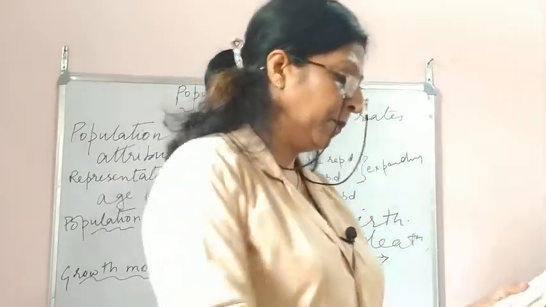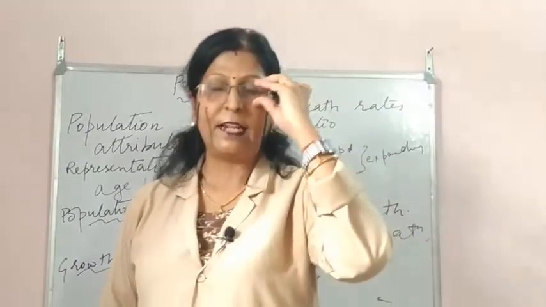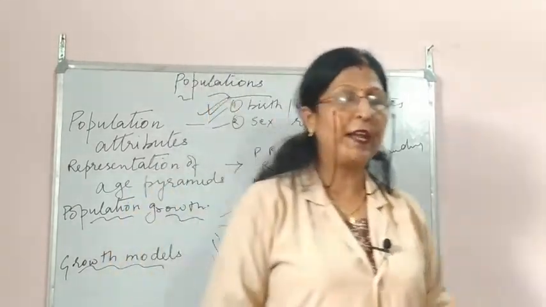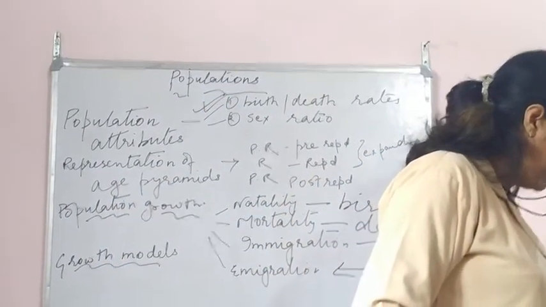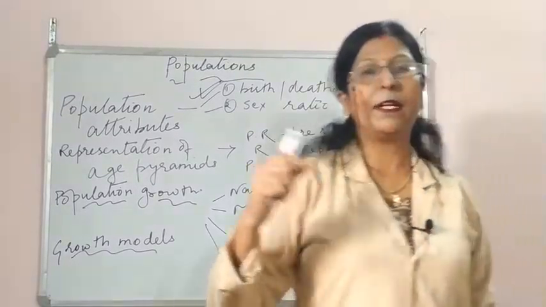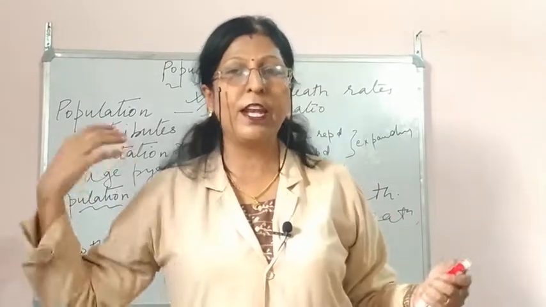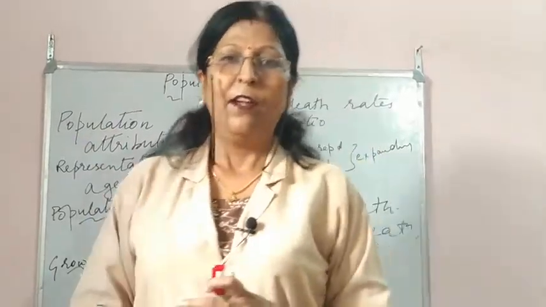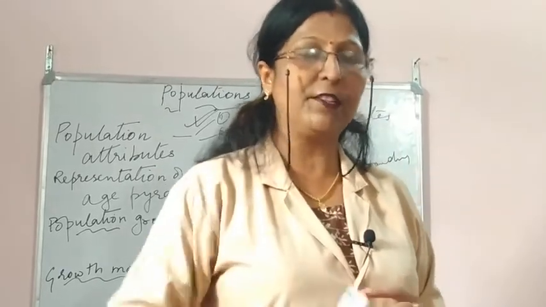Then we come to the growth models. Yes, exponential growth. It says that when you have unlimited food and unlimited space, the particular species grows to its fullest; whatever reproduction ability and capacity it has, it will exercise everything. So there, selection of the fittest will not happen.